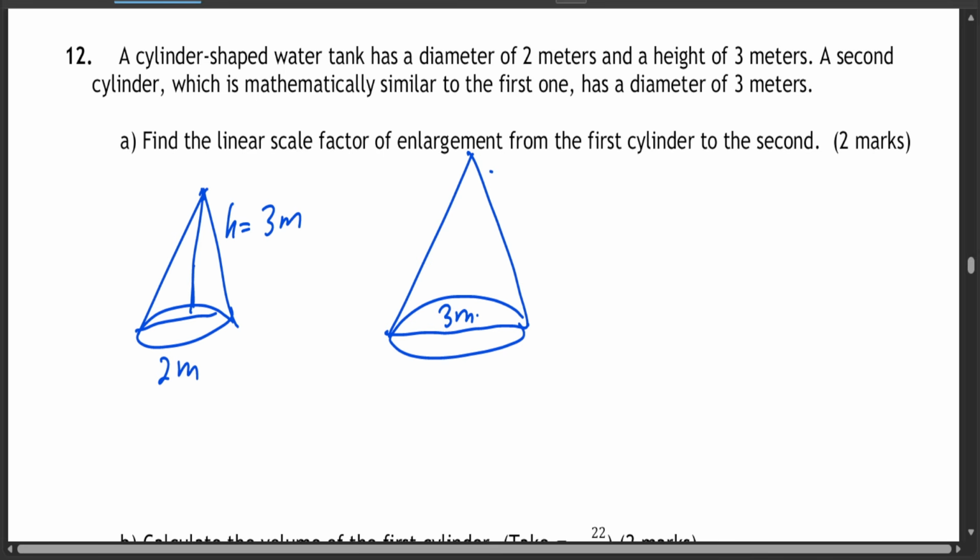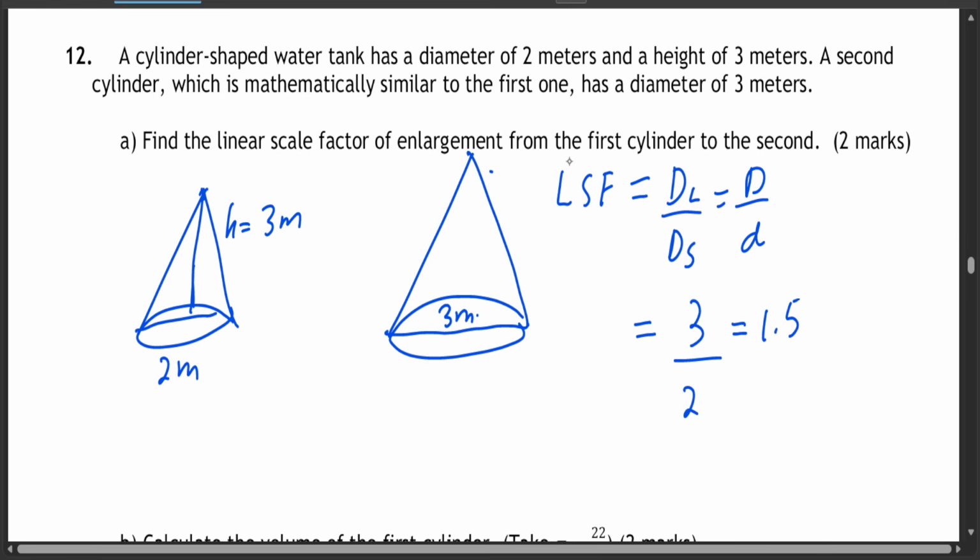So basically it's very easy. So you just take the diameters. So the linear scale factor is going to be the diameter of the larger cone divided by the diameter of the smaller cone, or big D divided by small d. So the diameter of the larger cone is 3 divided by the smaller cone, which is 2. So 3 over 2, your linear scale factor of enlargement from the first cylinder to the second cylinder is 1.5.